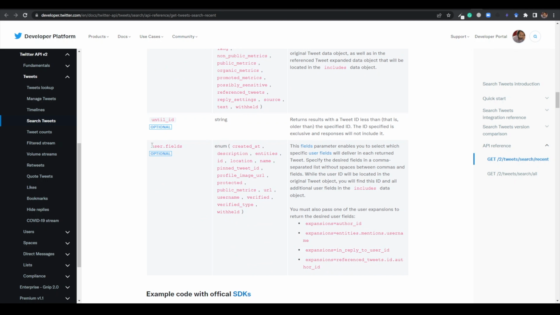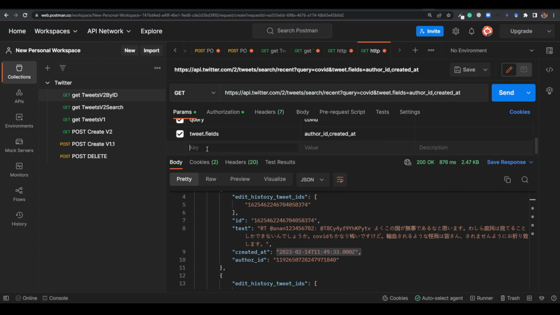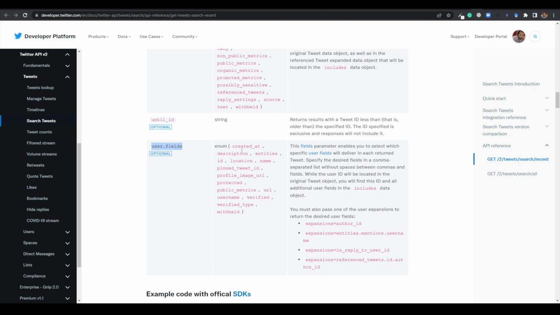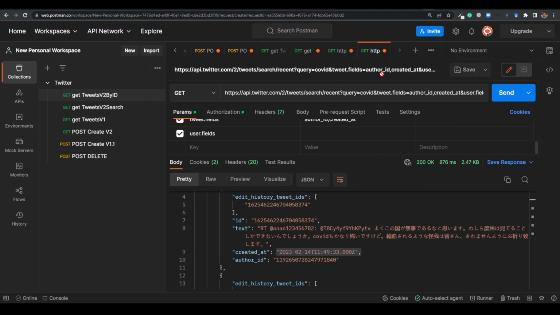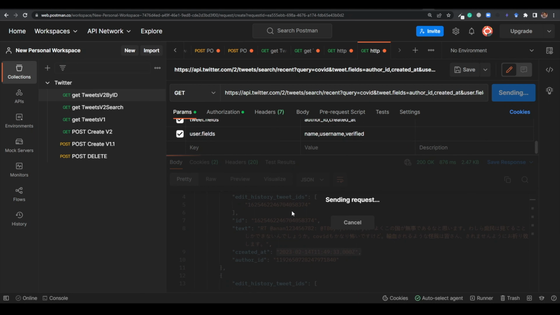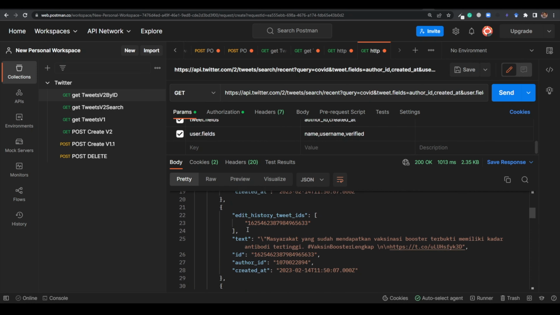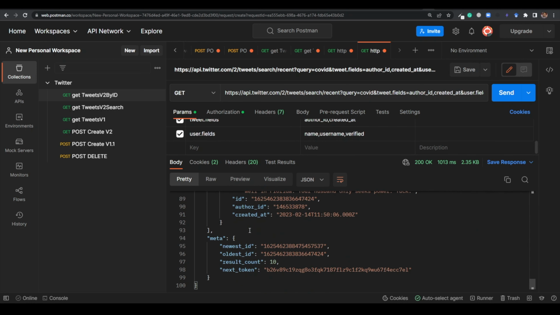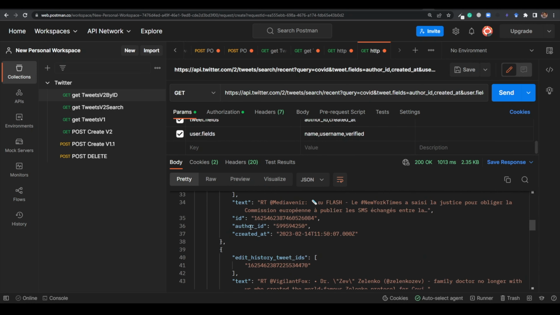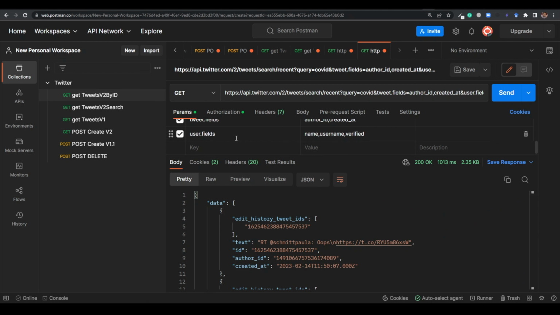If you want to get user fields, you need to use this and use user fields here. And what details you can get in user, maybe the name of the user, or maybe the username of the user, whatever you want to get, right? So maybe the name, or maybe username, or maybe the verified field. If you want to get this, just send the request, and you are not getting it here in data, right? See, you are not getting anything in data, but maybe at the end you will get another object. Okay, we are not getting anything. We are not getting user fields.